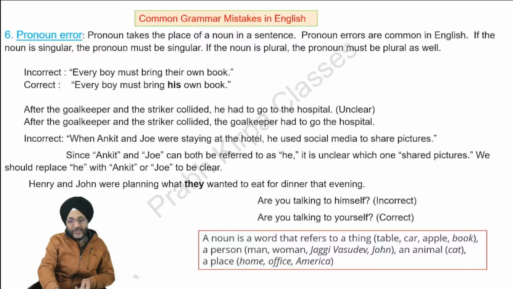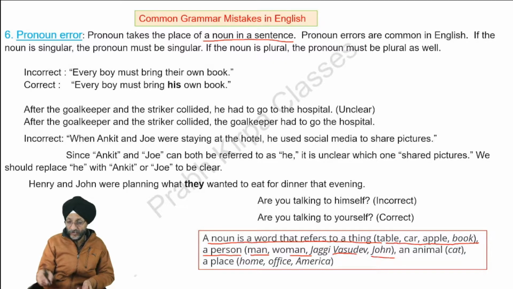Sometimes there is mistake in pronoun. Pronoun takes the place of a noun in a sentence. First of all, we should know what is the meaning of noun. A noun is a word that refers to a thing. Thing may be a table, car, apple, or book. A noun may also refer to a person, that is man, woman, or it may be the name of a person, Jaggi, Vasudev, John, etc.